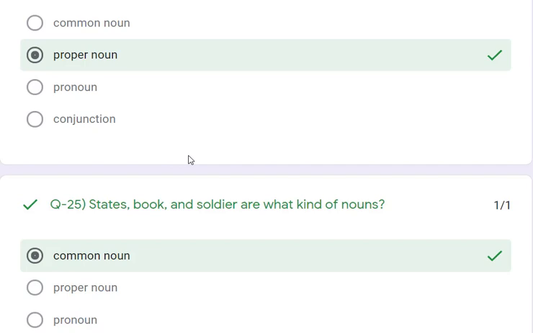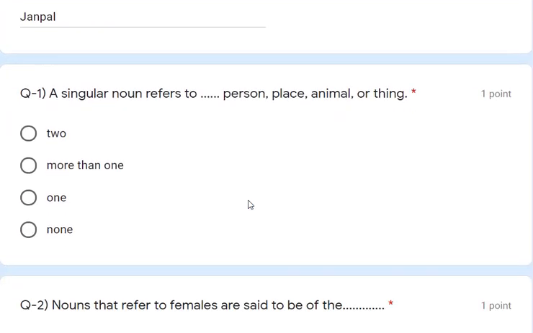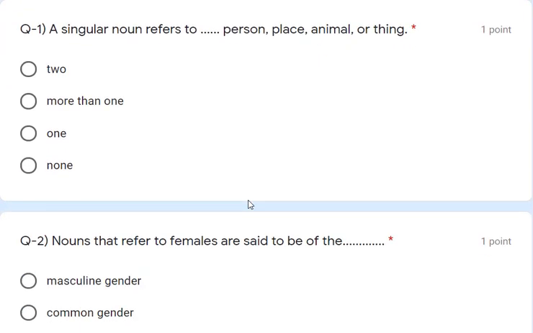Correct? So let's see our unit test 2. Fine? Okay. Here is our unit test 2. English 2. So let's discuss our question 1, which is: a singular noun refers to blank space person, place, animal or thing. Singular noun means one person, one place, one animal or one thing, right? If it is a plural noun, it means more than one person, place, animal or thing. So the correct answer is the first one.